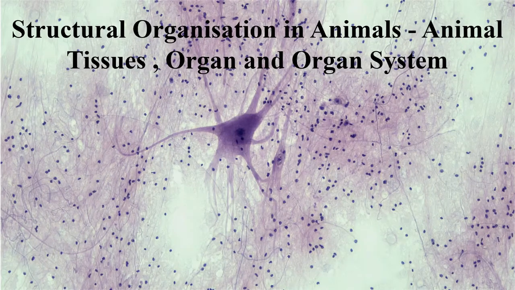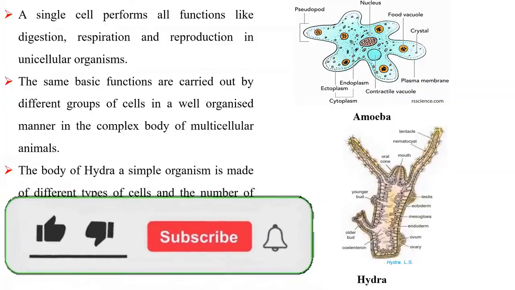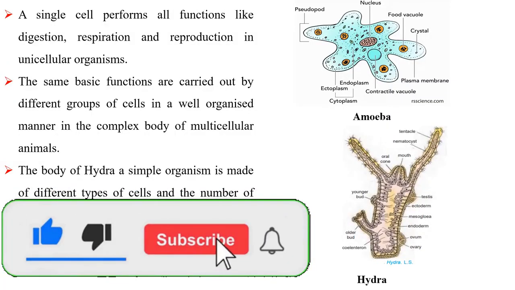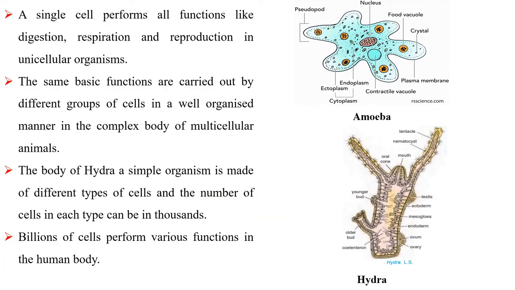Structural organization in animals: animal tissues, organs and organ systems. A single cell performs all functions like digestion, respiration and reproduction in unicellular organisms. The same basic functions are carried out by different groups of cells in a well-organized manner in the complex body